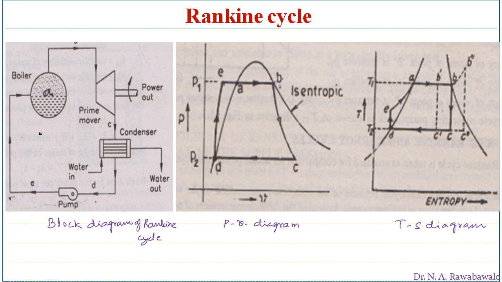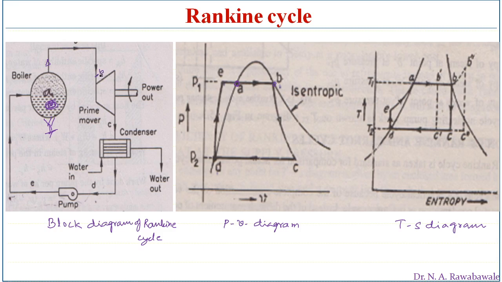In this block diagram, initially we consider the water in the boiler. This water in the boiler is saturated water. Heat is supplied to this boiler, and this saturated water gets converted into steam. Here point A indicates the saturated water, and heat is supplied to convert this water into steam. So steam enters the turbine at point B.